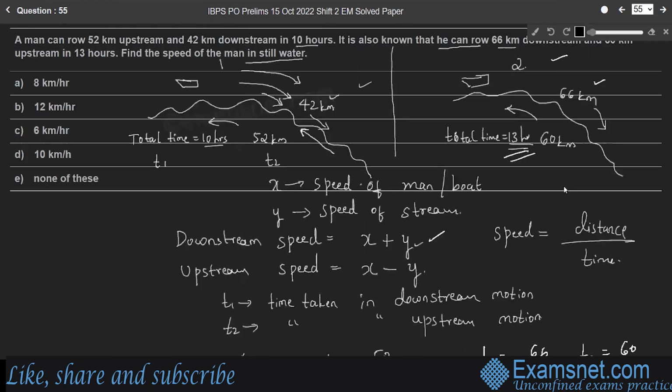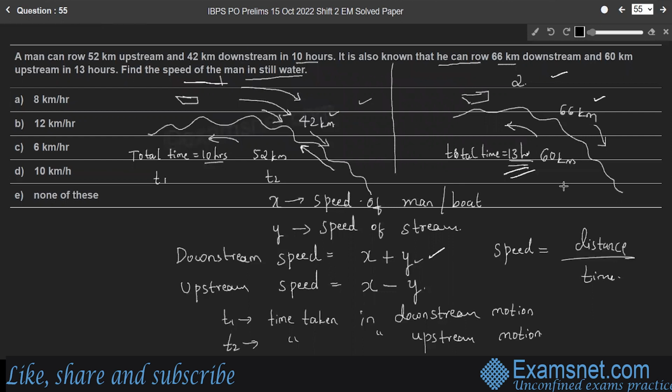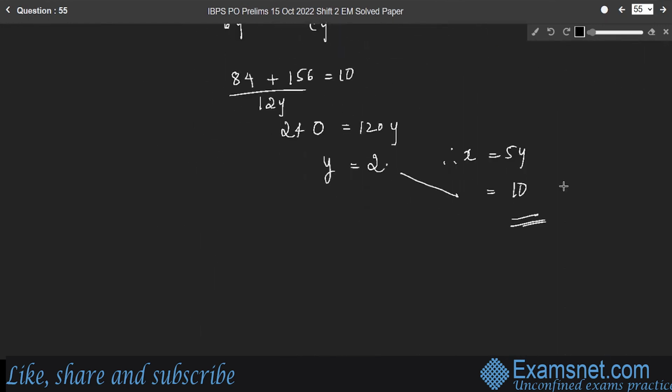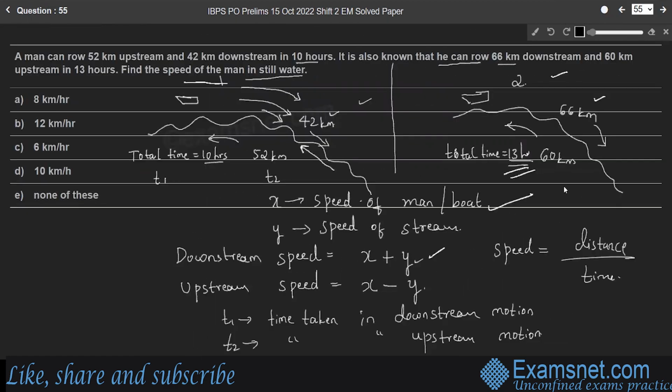Here, what do we need according to the question? Speed of the man in still water. So speed of the man in still water is x. Therefore, the value of x is 10. Look at the options. Option D. So speed of the man in still water is x kilometer per hour, which is 10 kilometer per hour. Option D is the right answer.